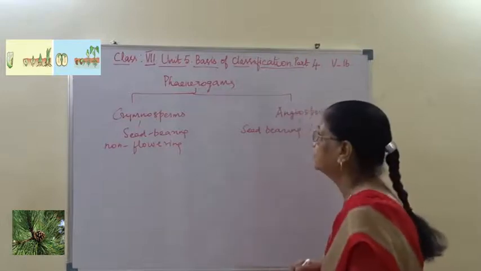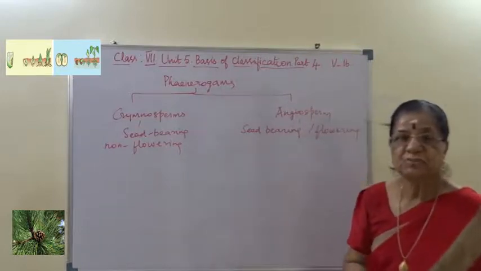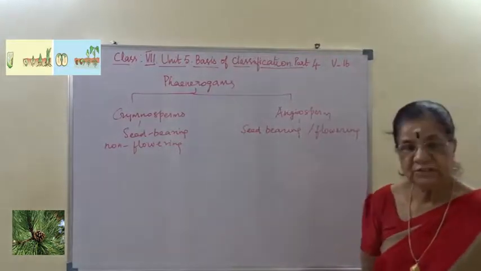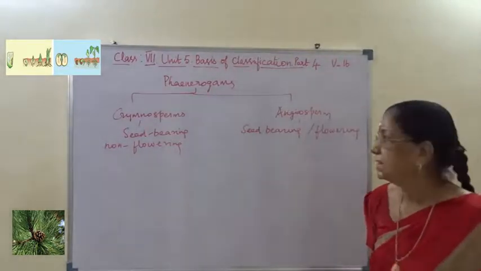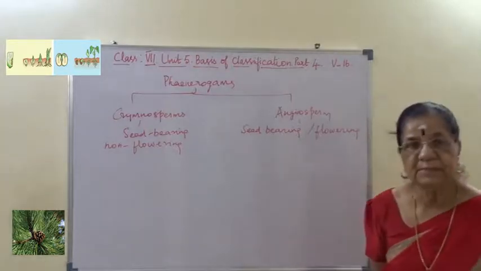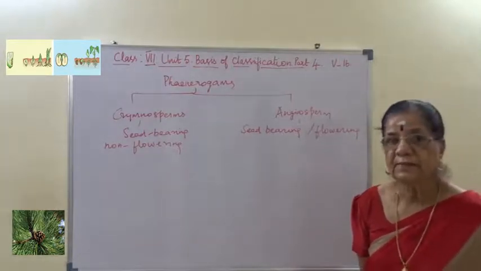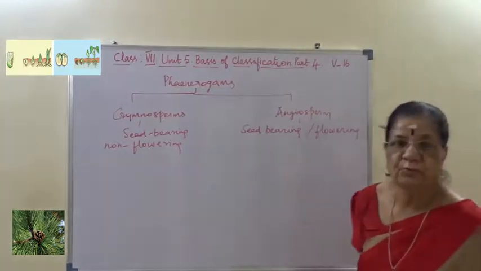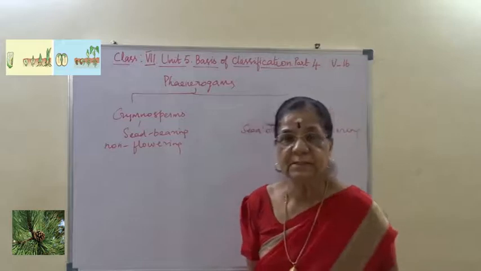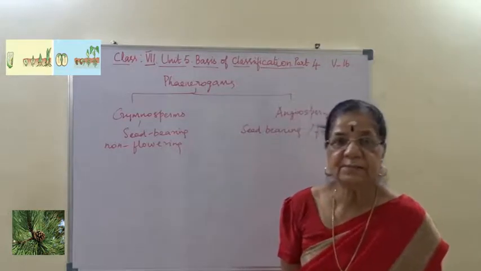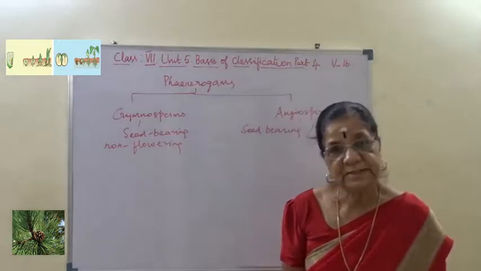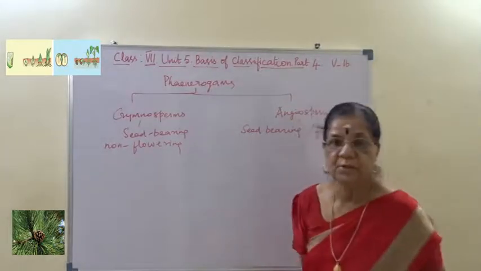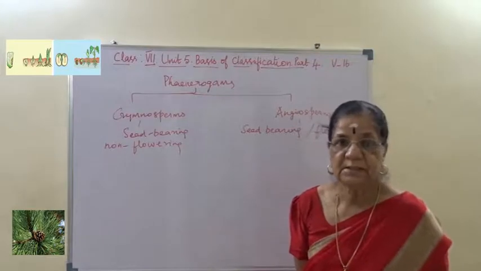I hope you are following. Phanerogams are gymnosperm and angiosperm. Gymnosperms are seed bearing, at the same time non-flowering, whereas angiosperms bear seed and also flower. Non-flowering means it will not flower like the higher plants, but at the same time it is reproducing by the formation of seeds. Are you clear?